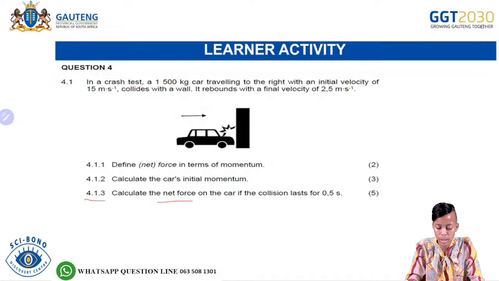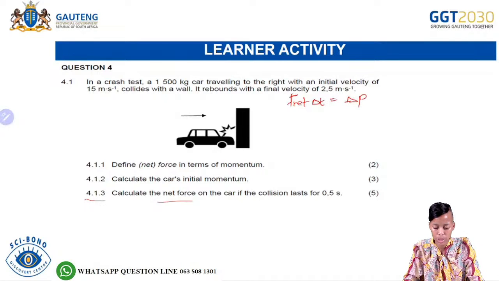We're going to use this formula: F net times change in time is equal to the change in momentum. In terms of the data collected, we are looking for the net force. We do have the change in time, which is 0.5 seconds. But do we have the change in momentum?